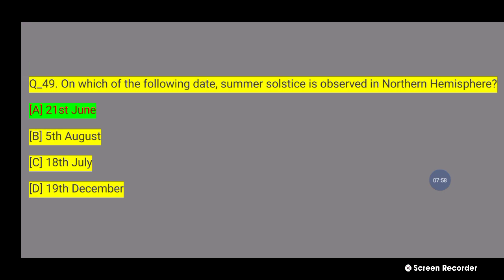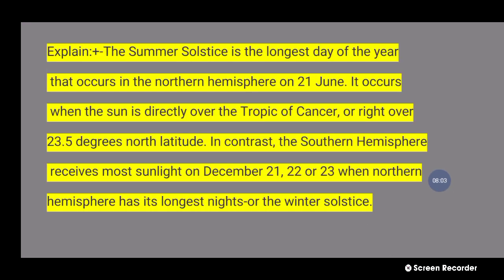49 number question explanation: The summer solstice is the longest day of the year and occurs in the northern hemisphere on 21 June. It occurs when the sun is directly over the Tropic of Cancer, or right over 23.5 degrees north latitude. In contrast, the southern hemisphere receives the most sunlight around December 21, 22 or 23, while the northern hemisphere has its longest nights, the winter solstice. Next question.